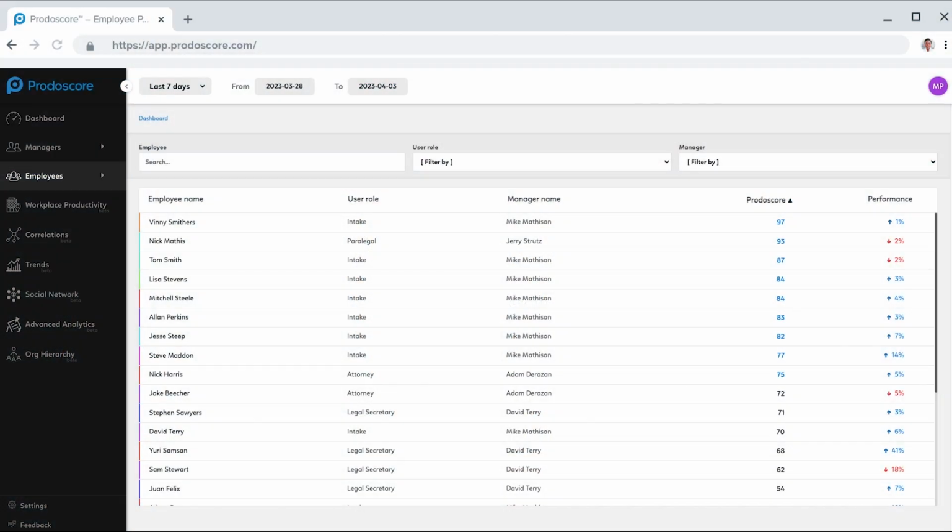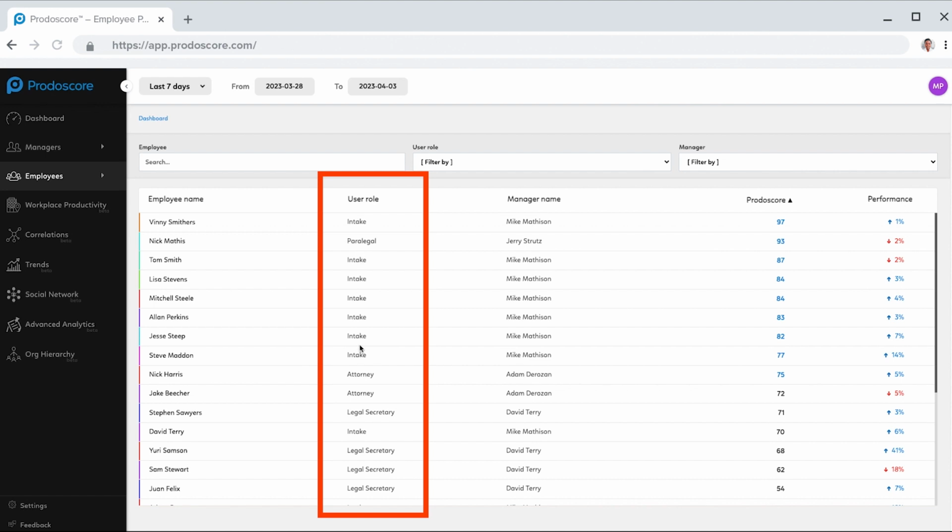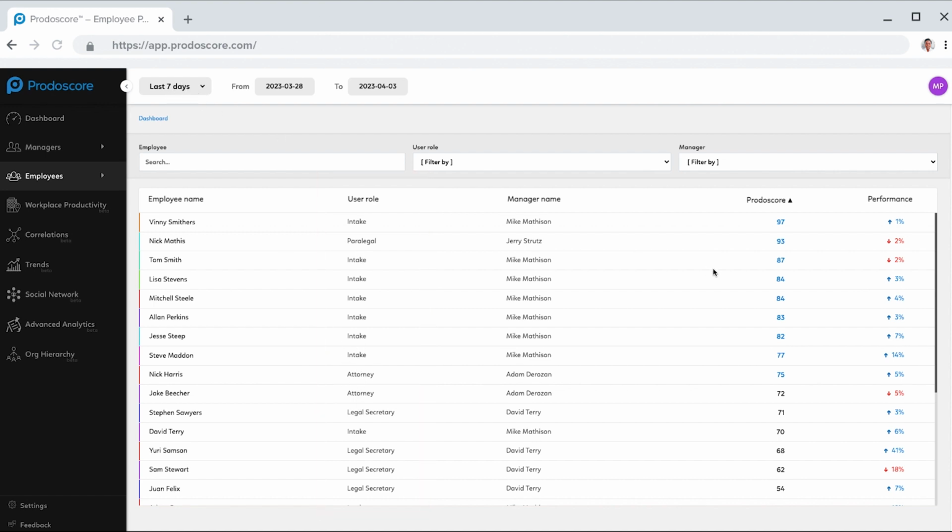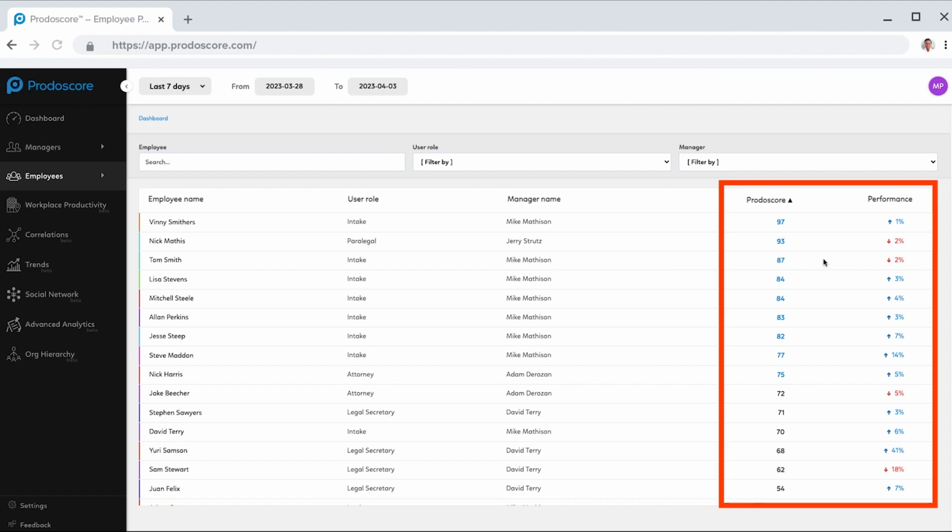Prodoscore's visibility solution for your law firm allows you to see all of the different roles within your organization, potentially intake, paralegals, attorneys, legal secretaries. And so we're looking at a data set of the last 7 days. We could see different Prodoscores, and then we can see the performance increase, decrease over the previous 7 days for